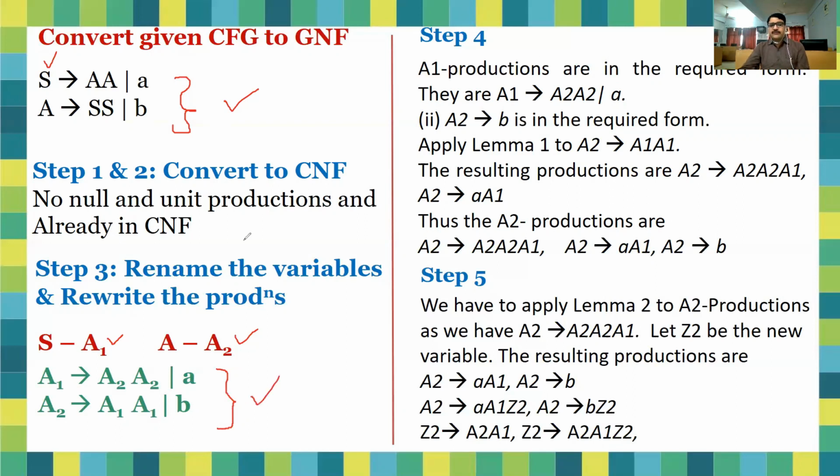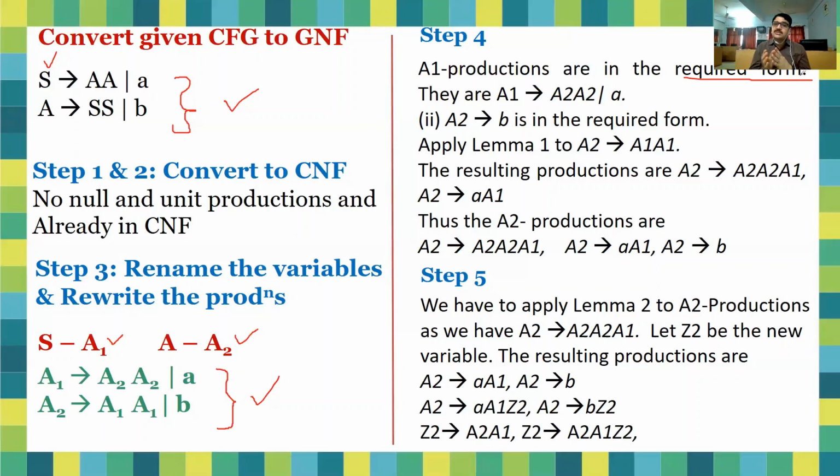Now we have to convert all these productions of A1, A2 into GNF. So now start with A1 production; we assume that A1 productions are in required form. Initially, we will assume that A1 productions are in required form and we will try to convert the productions of A2 into the GNF.